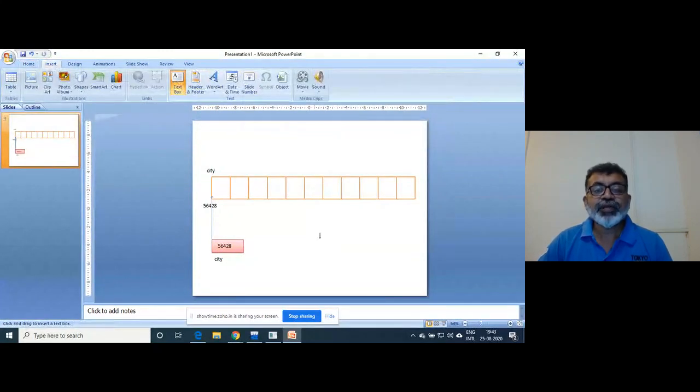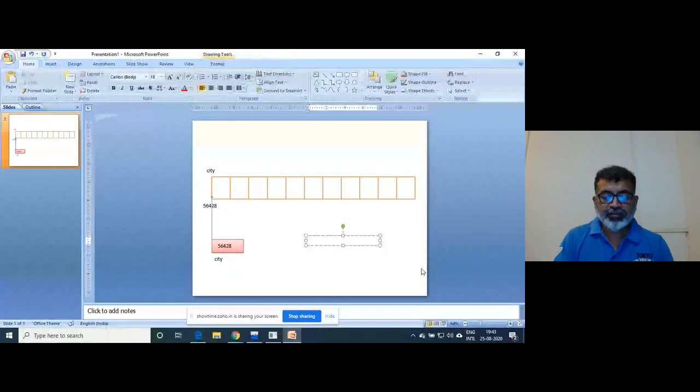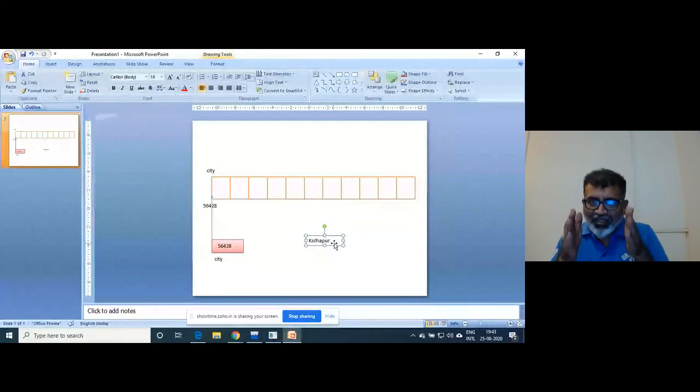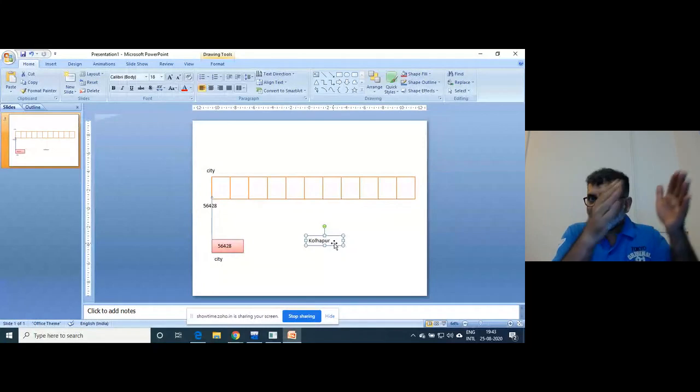But when you enter the string Kolhapur, what happens inside the machine? Inside the machine, you have given the argument CT to the scanf function. You have to correlate this PPT along with that source code.